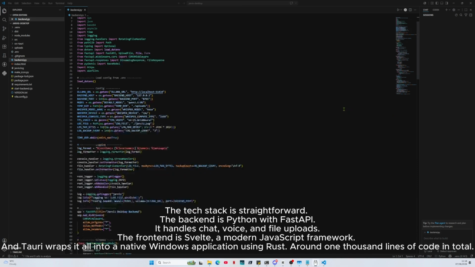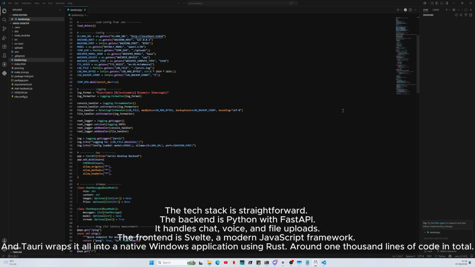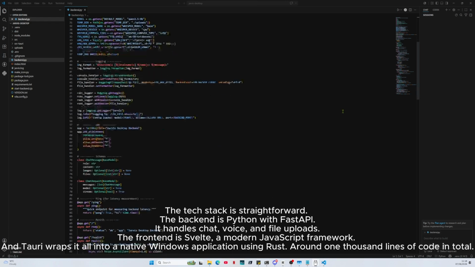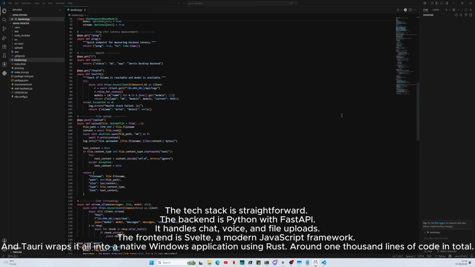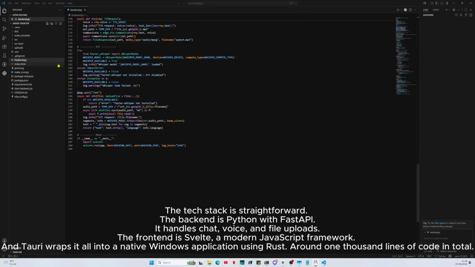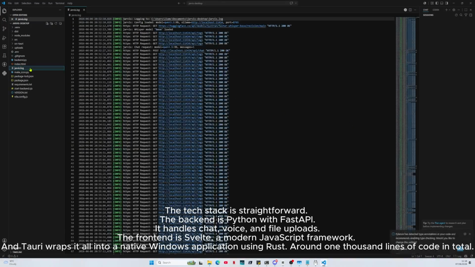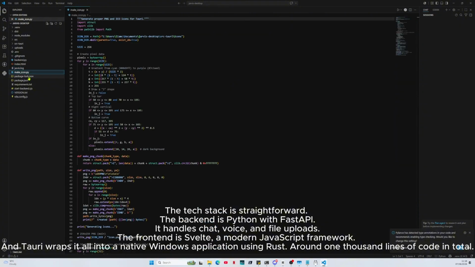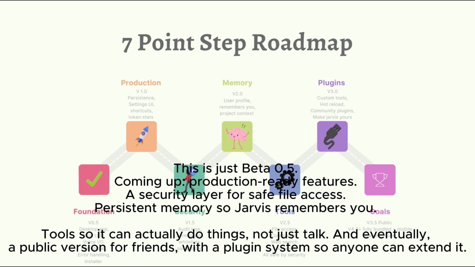The backend is Python with FastAPI. It handles chat, voice, and file uploads. The front end is Svelte, a modern JavaScript framework, and Tauri wraps it all into a native Windows application using Rust. Around 1,000 lines of code in total. This is just beta 0.5.